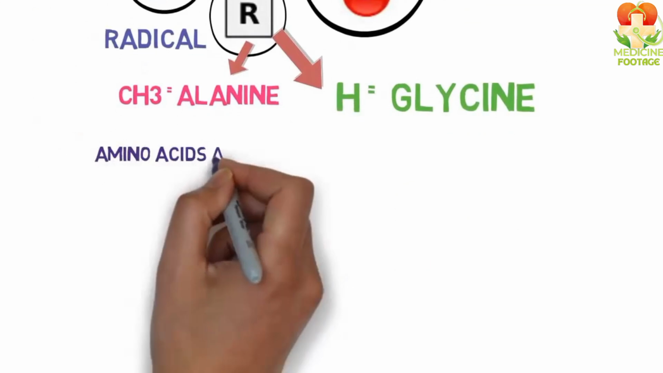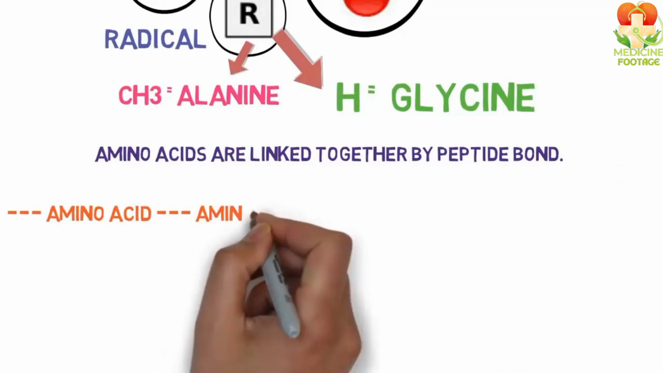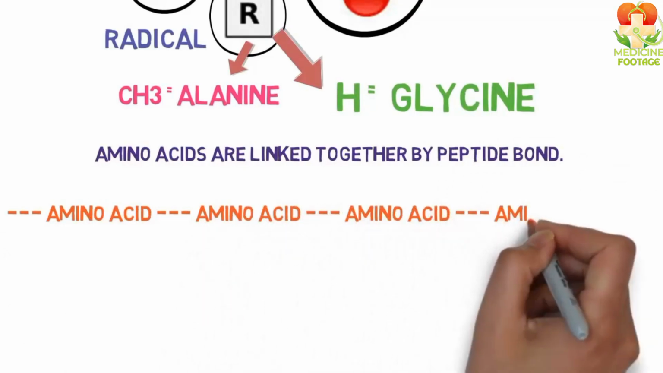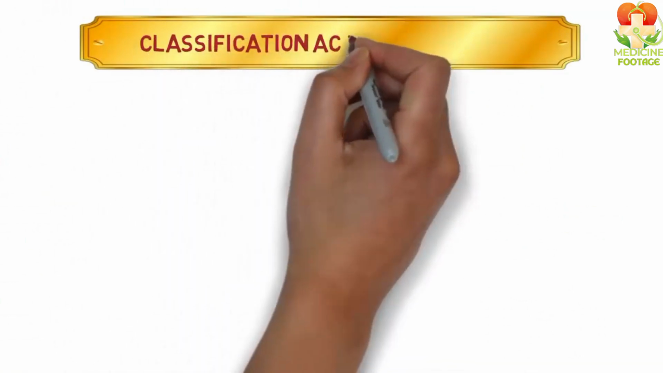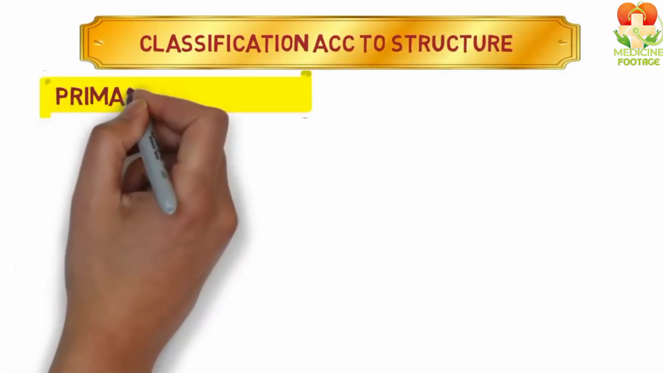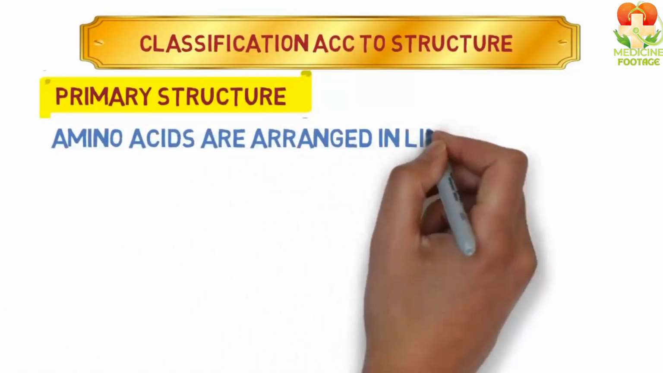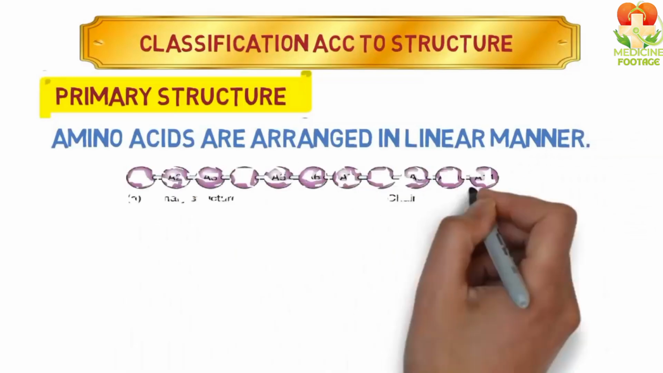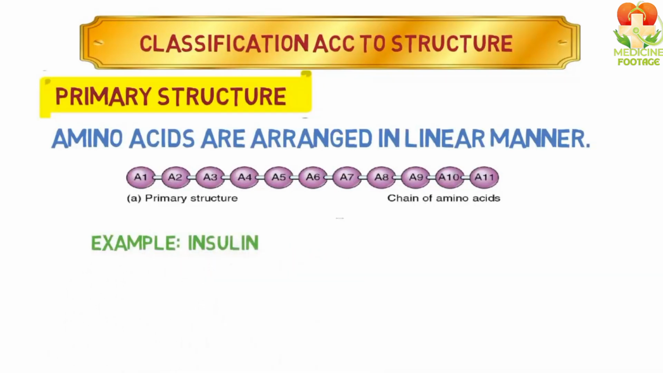Amino acids link together through peptide bonds. These bonds create a chain, and this chain is what we call a protein. Let's move on to the classification of proteins. Proteins are classified based on their structure into 4 levels. Number 1, primary structure. This is a linear chain of amino acids connected by peptide bonds. An example of a protein with a primary structure is insulin.